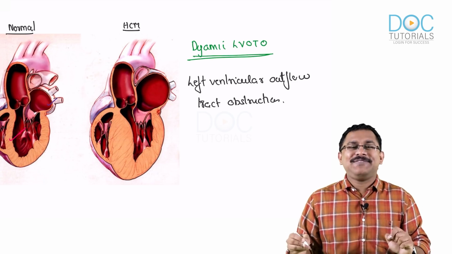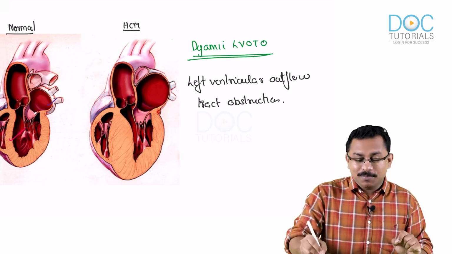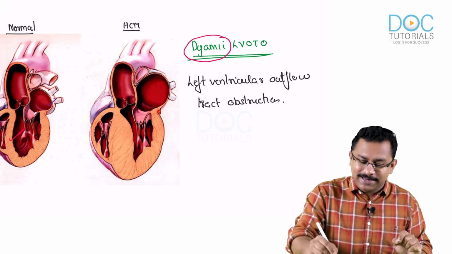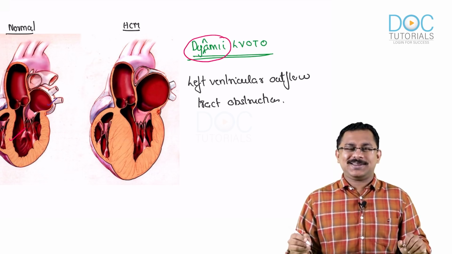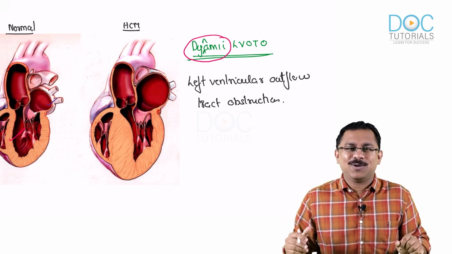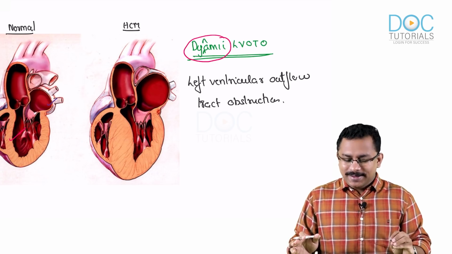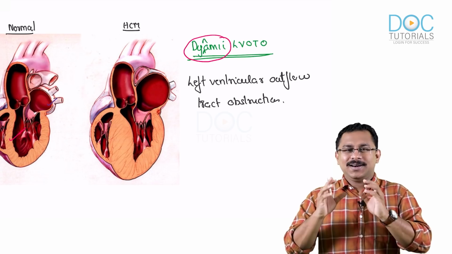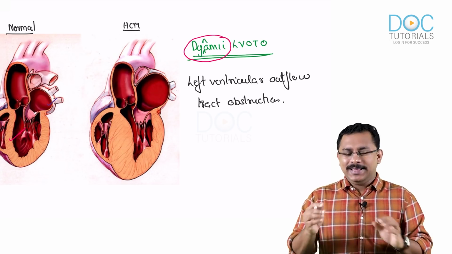So this term left ventricular outflow tract obstruction is important, but more important is also the term dynamic. Okay, and I'll tell you why it is a dynamic obstruction. So it's a fancy term, right? Dynamic left ventricular outflow tract obstruction. Let's try to understand why. See, when there is a hypertrophy of the ventricles,